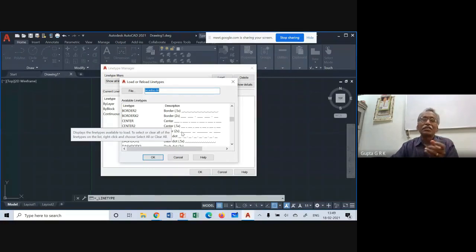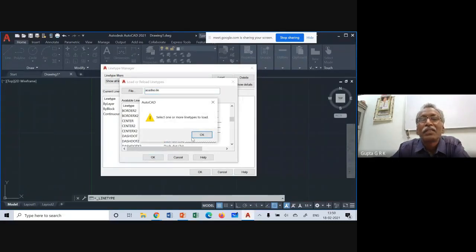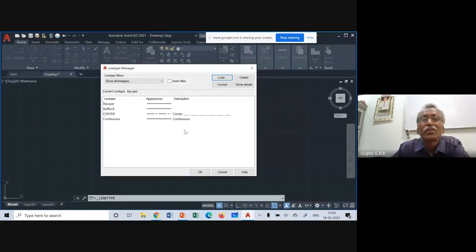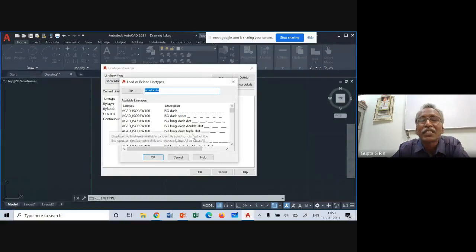Okay, so take it. Okay, I think I have to select that. Select it. So here it will come as center. Here it is coming. And one more, you can take hidden or dashed. Here dash dot is there, dash is there. And there is one thing called hidden.